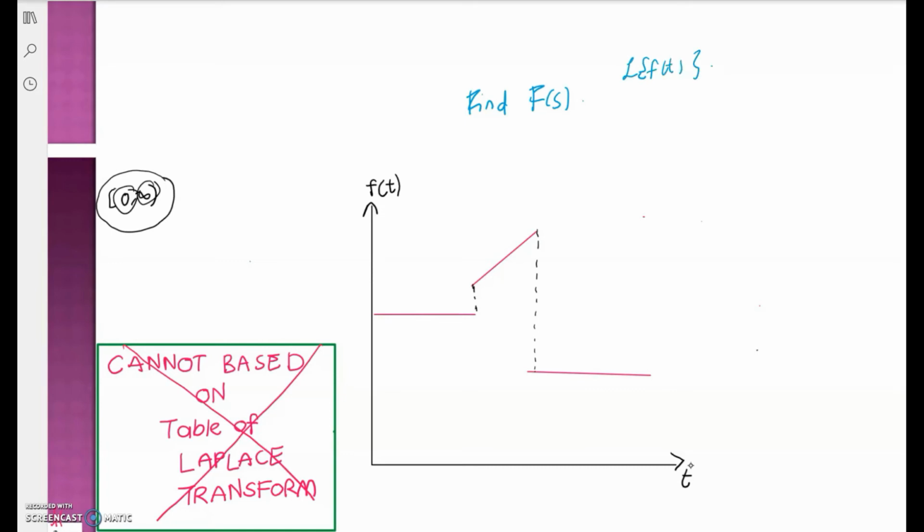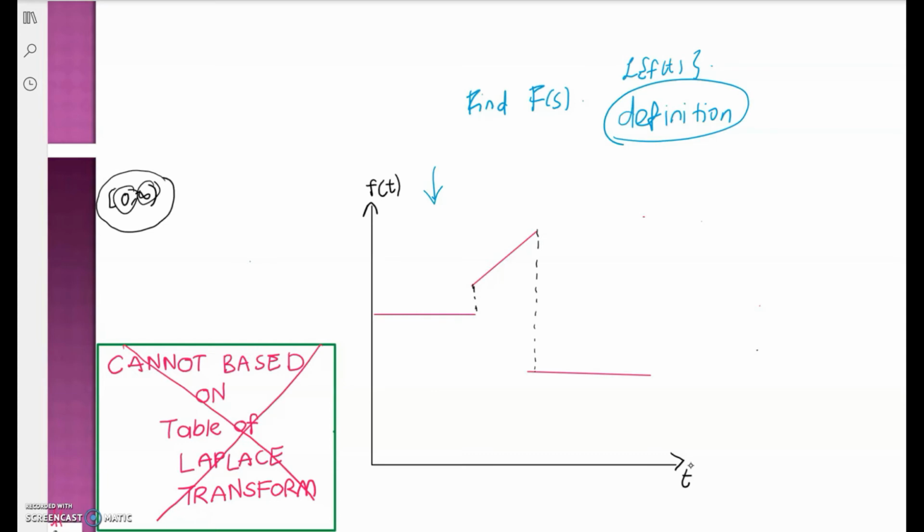If I don't mention the definition of the Laplace transform, you have no choice other than to apply the definition. You must apply the definition. You cannot simply refer to the table, because this function is a piecewise function.